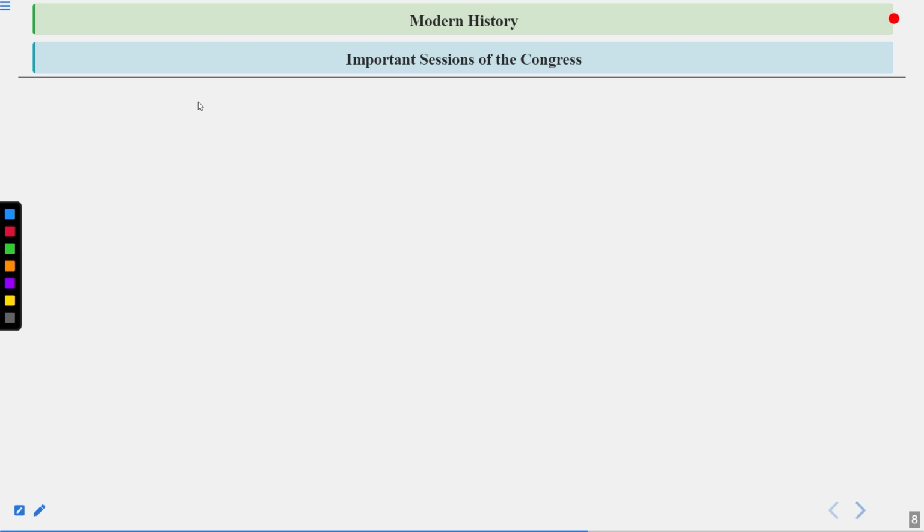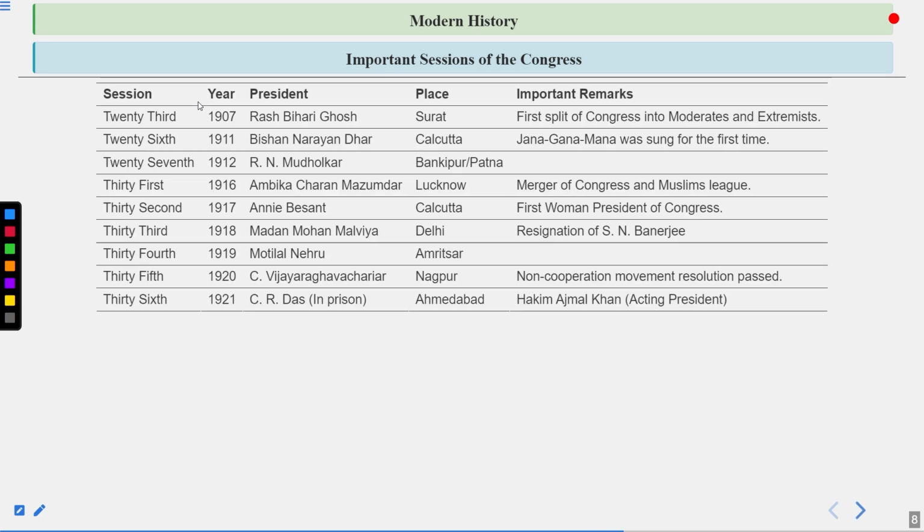Now some other important sessions of Congress. Another one is the 23rd, 1907, Rash Behari Ghosh, Surat. First split of Congress into moderates and extremists.